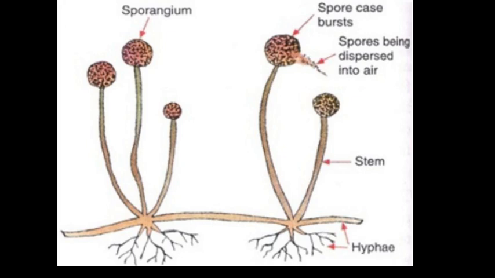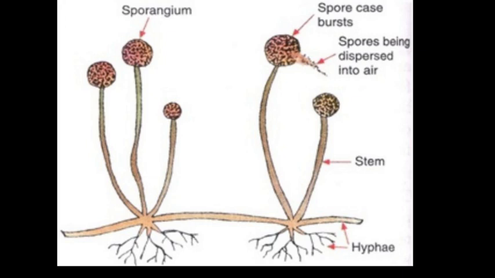When the spore case of the plant bursts, the spores spread into the air, and when these airborne spores land on food under favorable conditions like damp and warm conditions, they germinate and grow into a new plant. Most things like fungi, bacteria and non-flowering plants such as ferns and mosses reproduce by the method of spore formation.